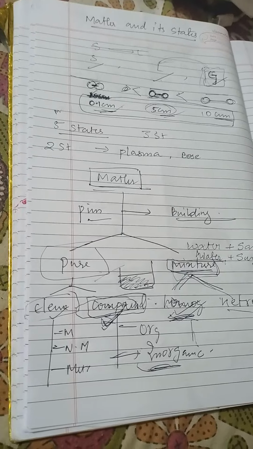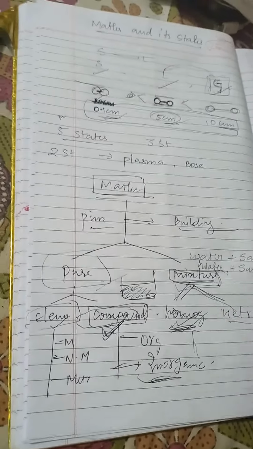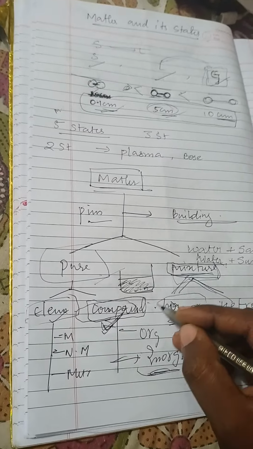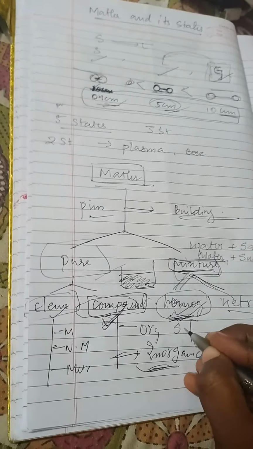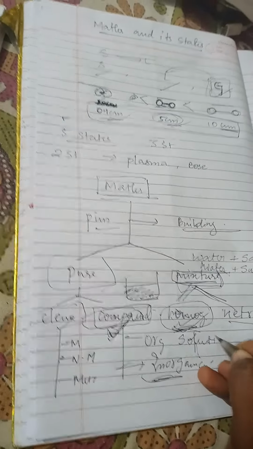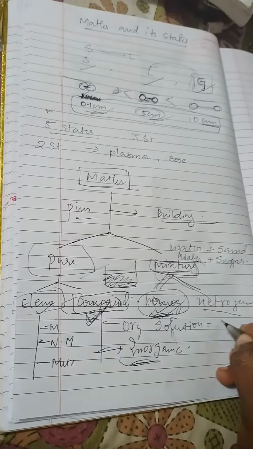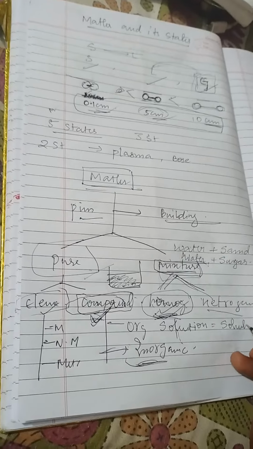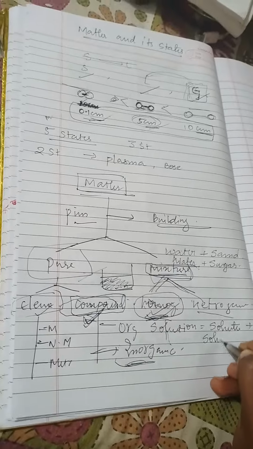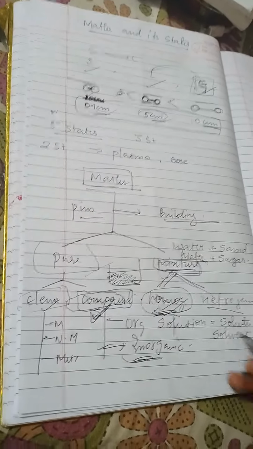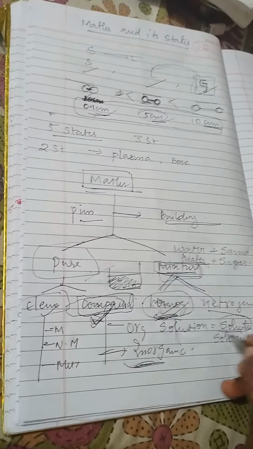I will discuss what is solute and what is solvent. A solution is the sum of solute plus solvent. What is a solute, what is a solvent?